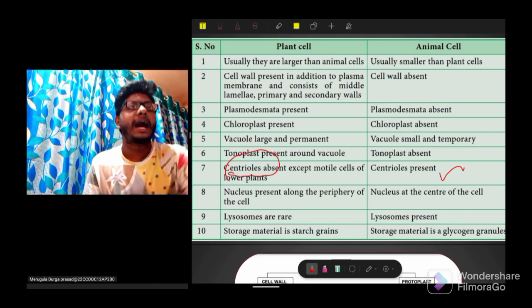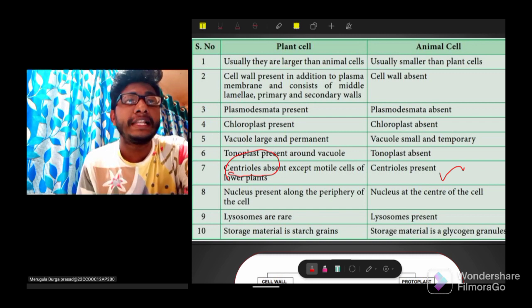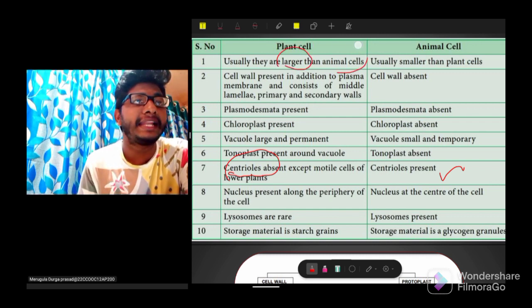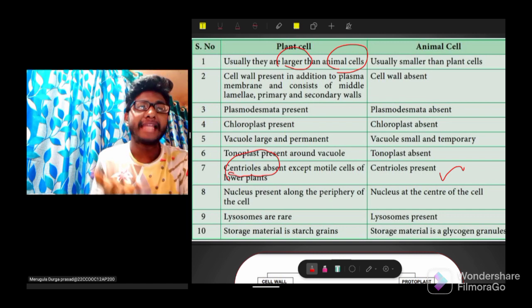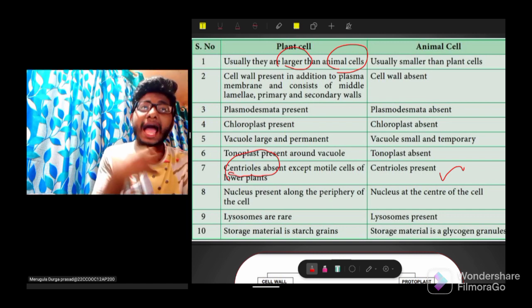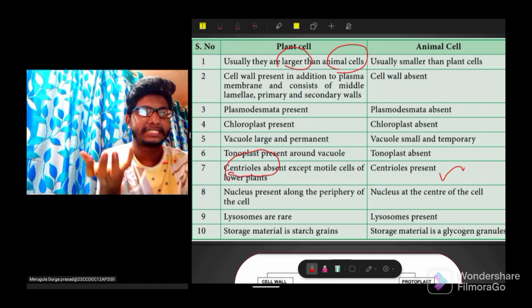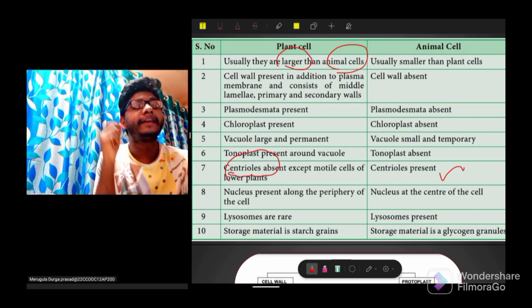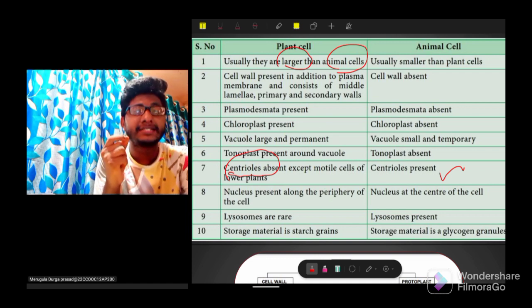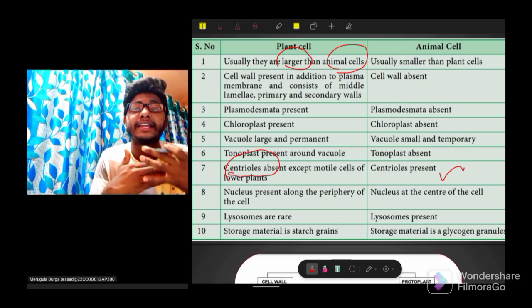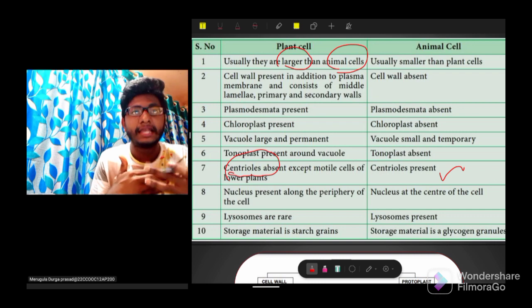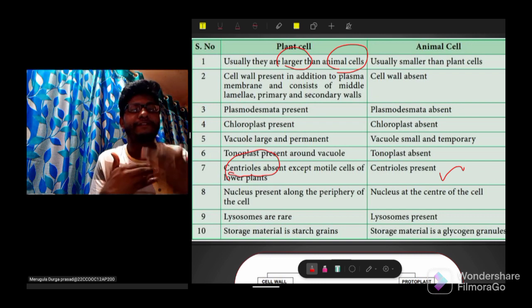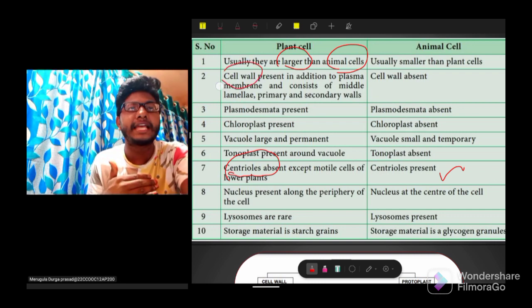And what is another difference? Usually plant cells are larger than animal cells, which means animal cells are smaller as compared with plant cells. And in case of plant cells, there is an additional layer over the cell membrane. That additional layer is called cell wall.